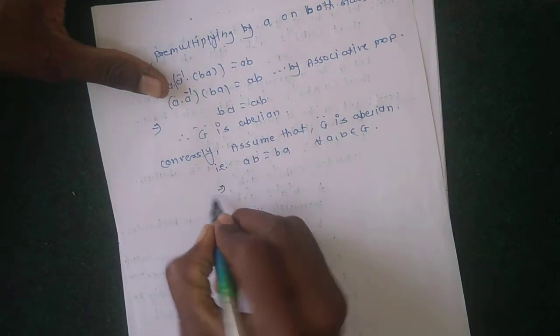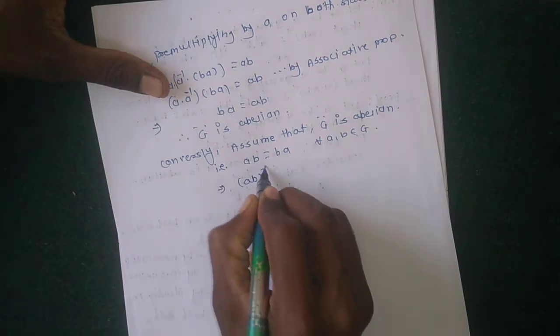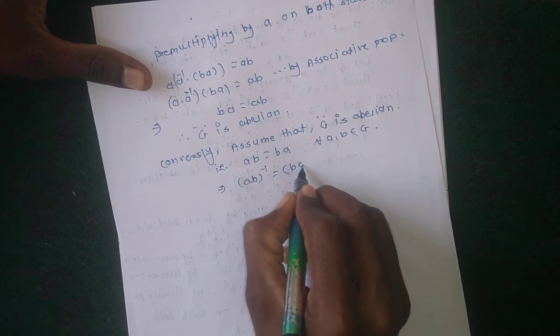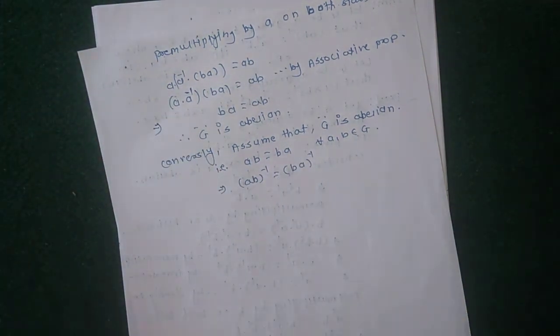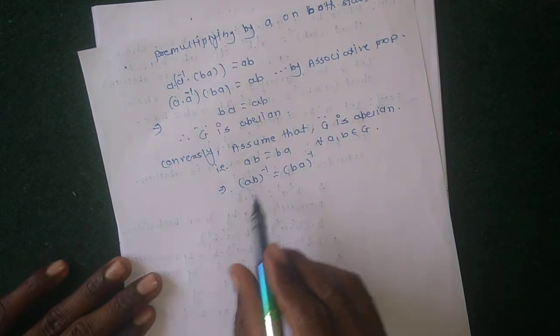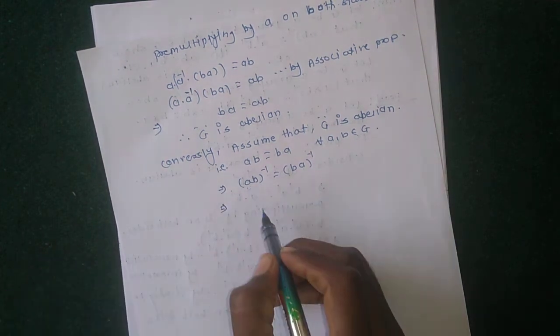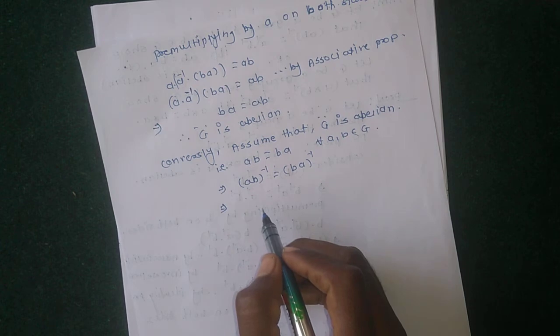Okay, which implies that AB inverse equal to also BA inverse, because these values are equal, their inverses are also equal. Okay, but what is the value of AB inverse?